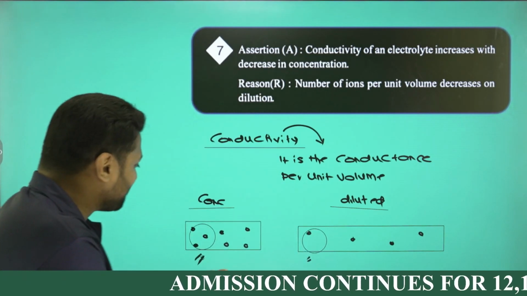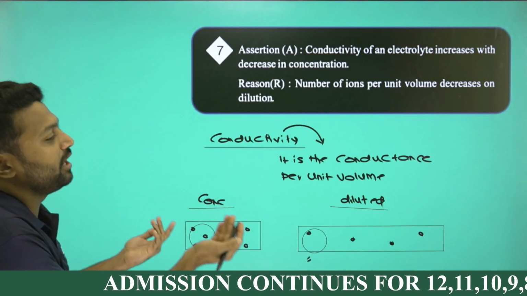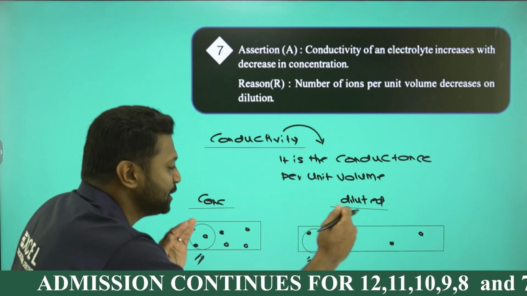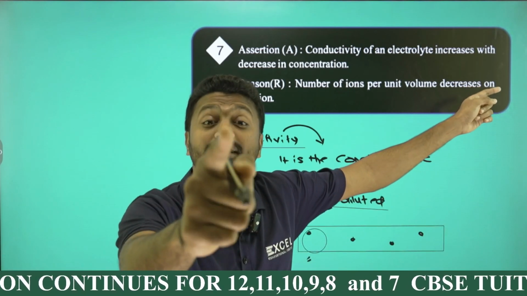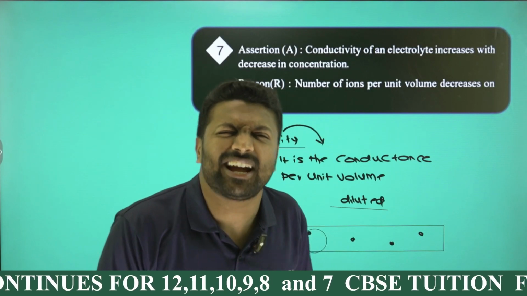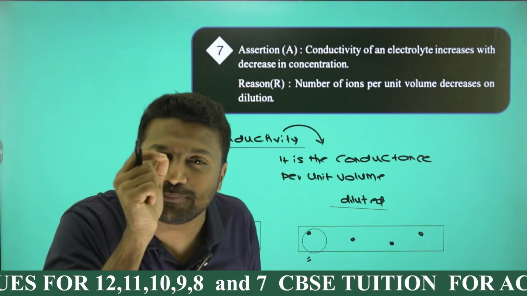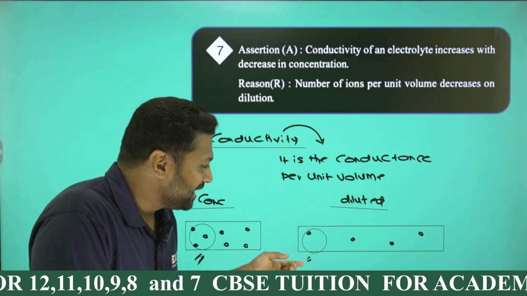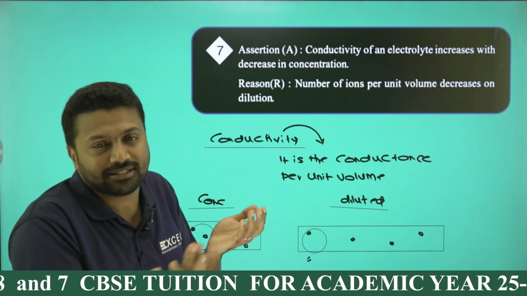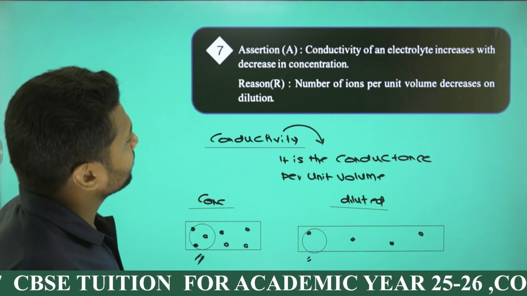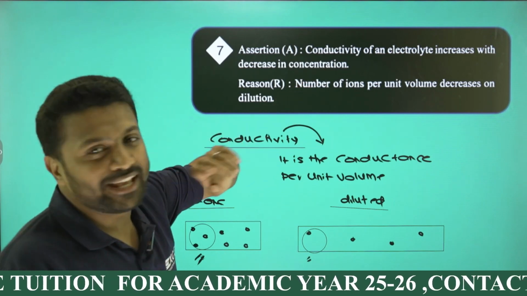But on dilution, the number of ions in a unit volume is less, so I can conclude that on dilution conductivity decreases, because conductivity is the conductance per unit volume. Cool, right? So for the assertion, conductivity, again it is a decrease.